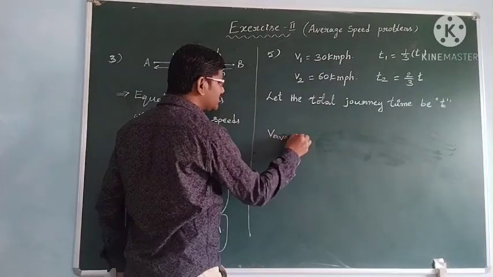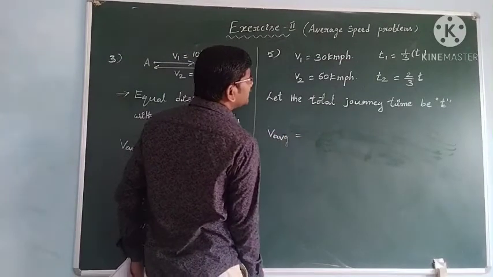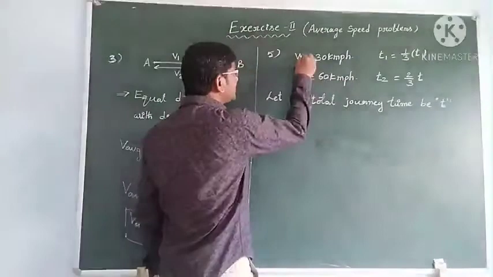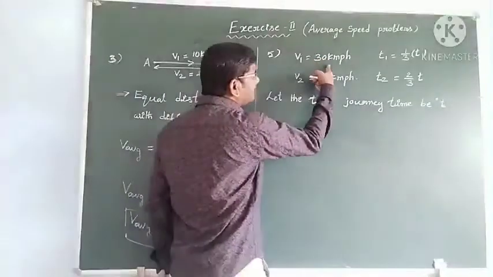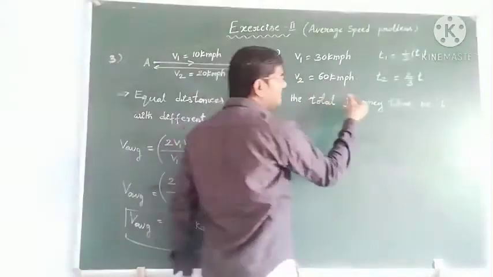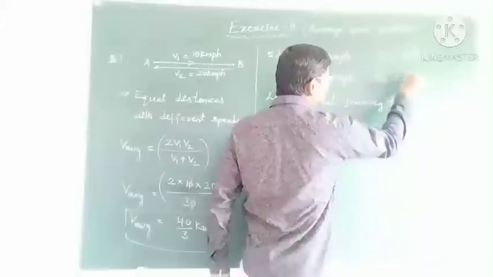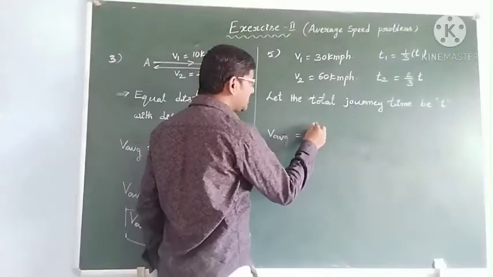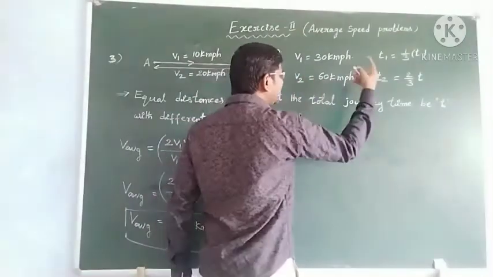So average speed is equal to total distance by total time, we have to write. See students, 30 km/h for 1/3 of the total journey and 60 km/h for the remaining journey. Remaining journey means 2/3 of t. Then they are asking the average speed. Different speeds and different times we have.